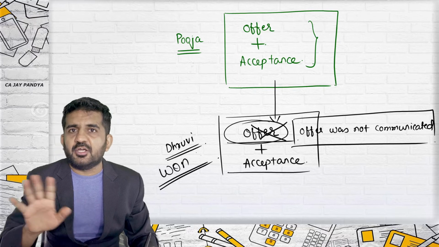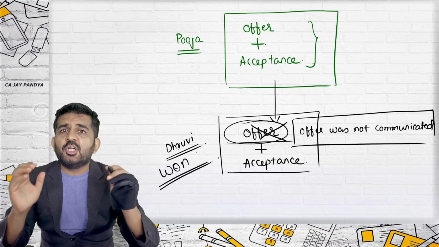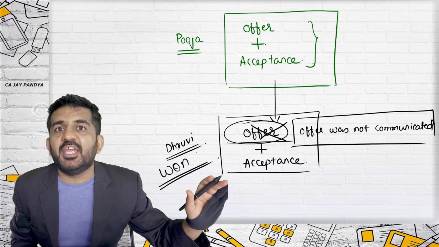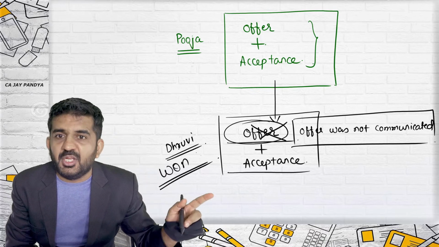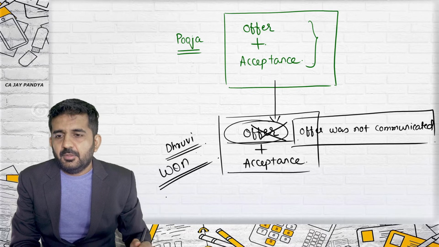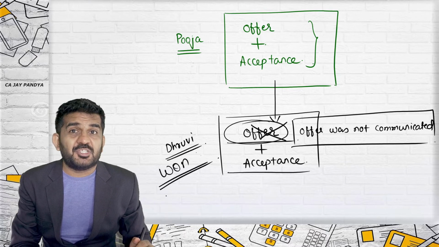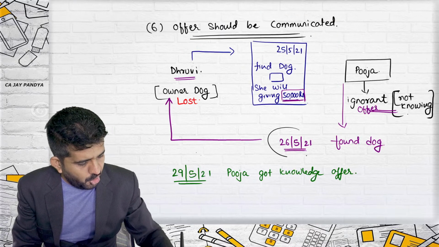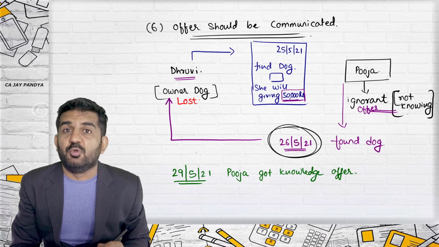Dhruvi is not refusing that she has not given the ad. She is saying that when the dog was returned, Pooja was not knowing about the offer. The offer was not communicated and hence it is not a valid offer. Because in the paper it was written, yes, but at the time of acceptance, when she returned back the dog, she was not knowing about the offer.